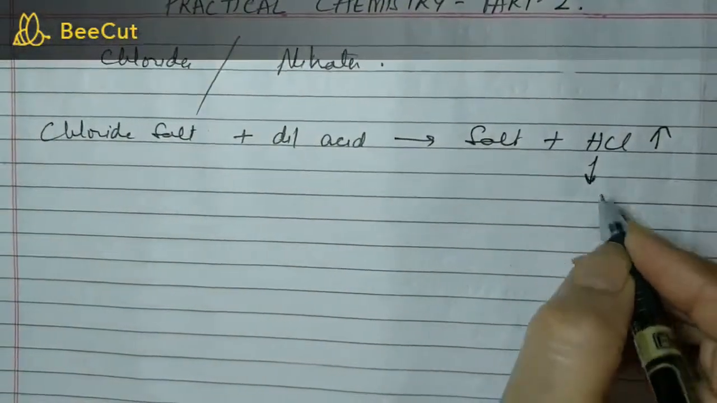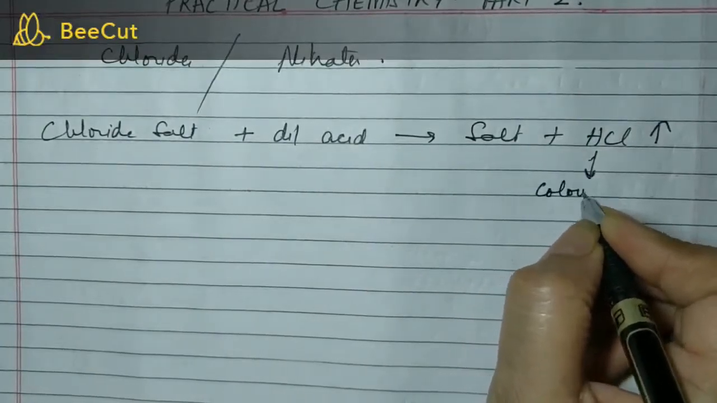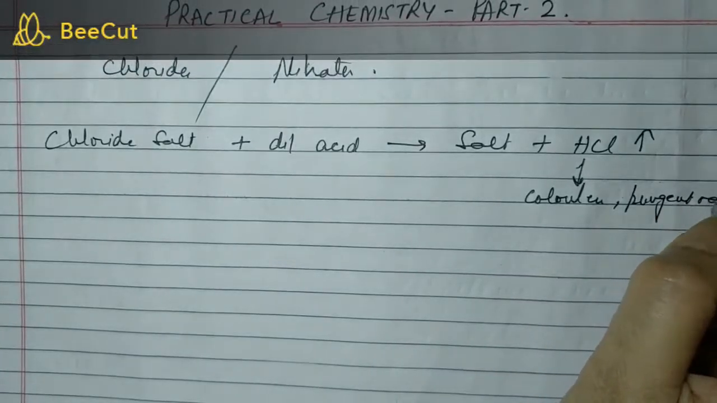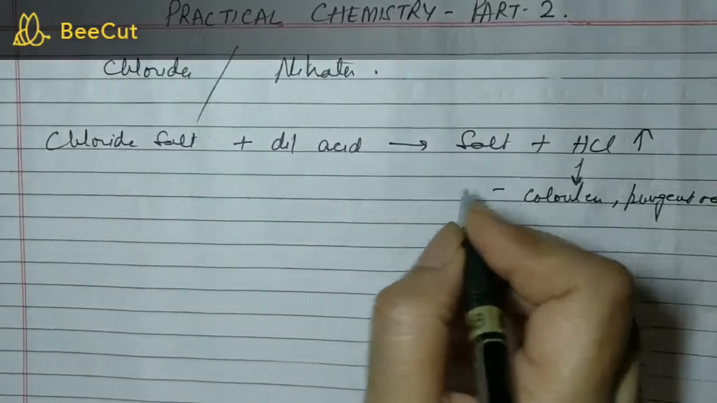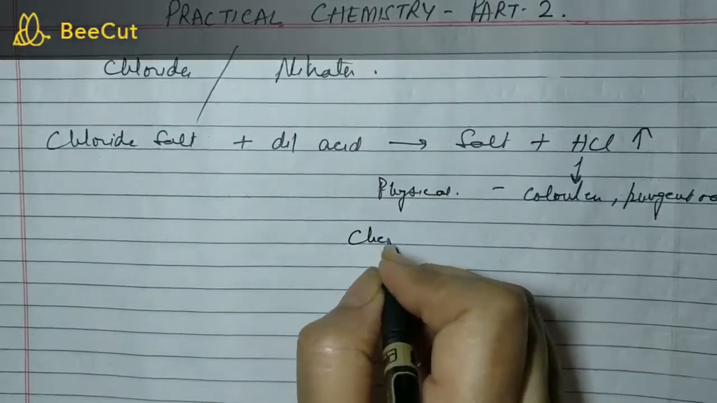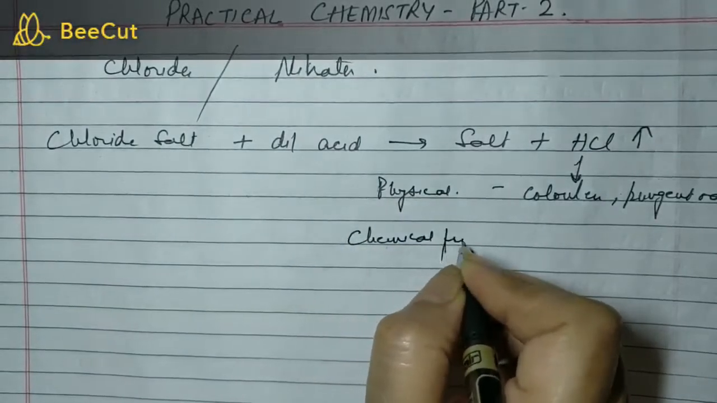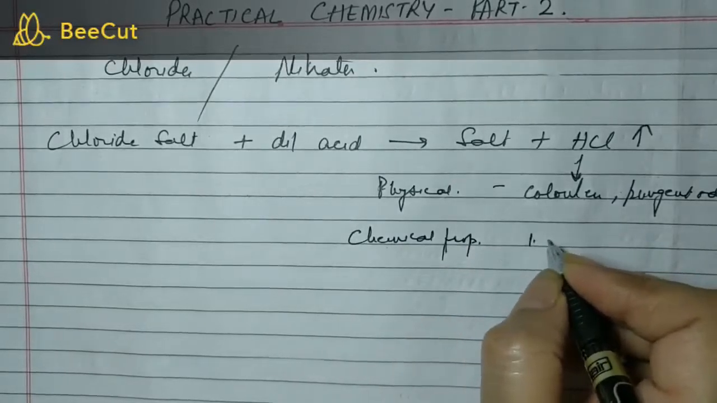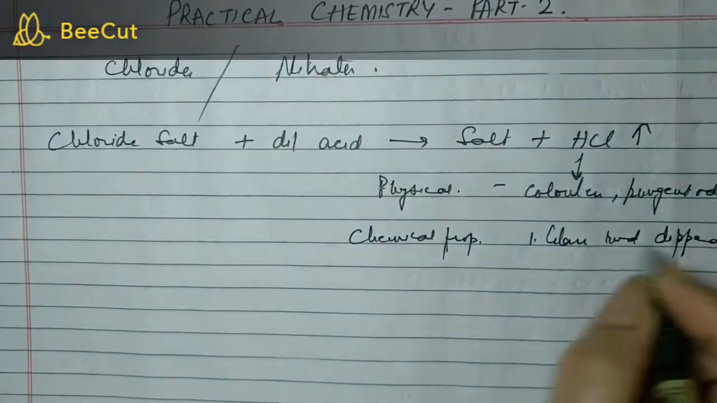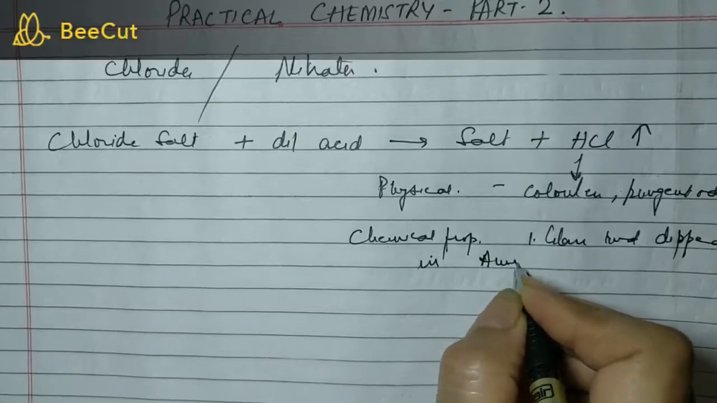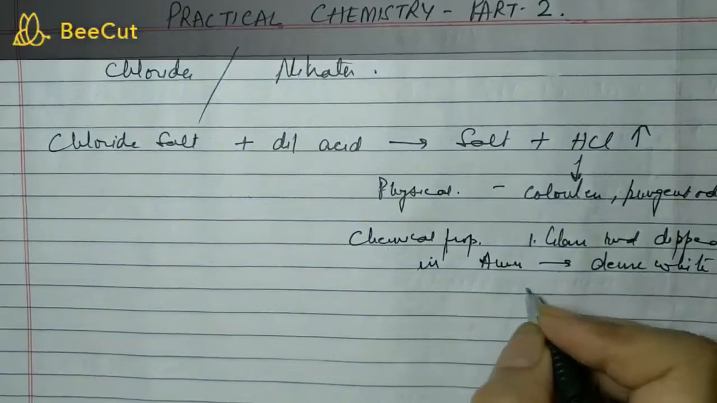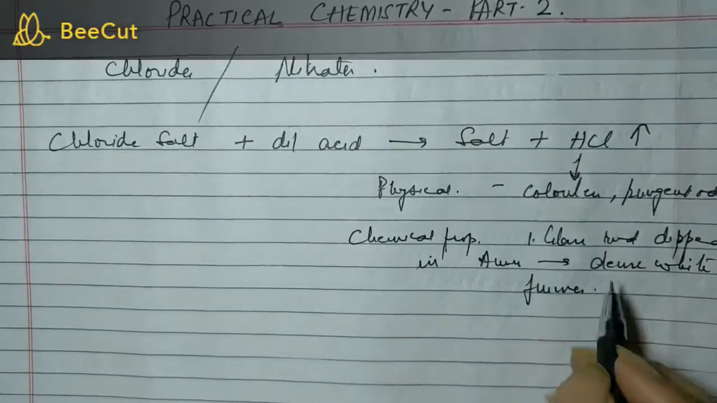Now this HCl is colorless. It has a pungent odor, and these are the physical properties. Then the chemical properties which are used to confirm it: if you take a glass rod dipped in ammonia, then dense white fumes will be formed. So this will confirm HCl.